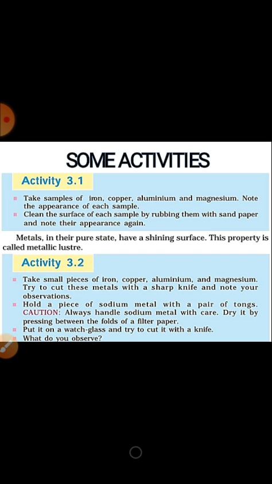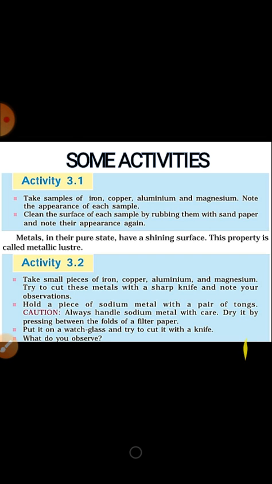Now these few slides will show you some activities. Referring to some activities based on NCERT, students, you need to focus at least once so that you understand the physical properties of metals thoroughly. Here you can see activity 3.1 shows metals in their pure state which have a shining surface. This property is metallic luster.